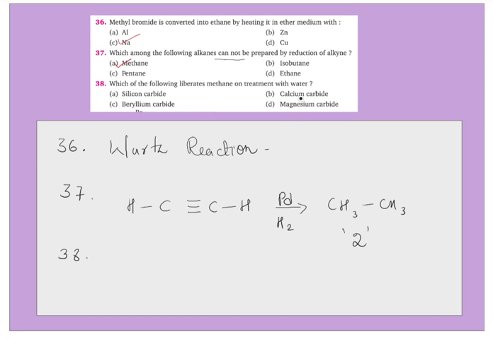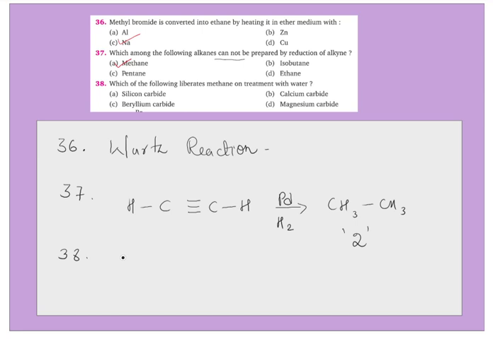Students, remember that silicon carbide, upon hydrolysis, forms silica and methane. That's right, but this happens at higher temperature or harsh conditions. Okay, it's not easy to prepare. Calcium carbide, upon hydrolysis, usually forms ethyne, right? So there are 2 carbons, hence ethyne.